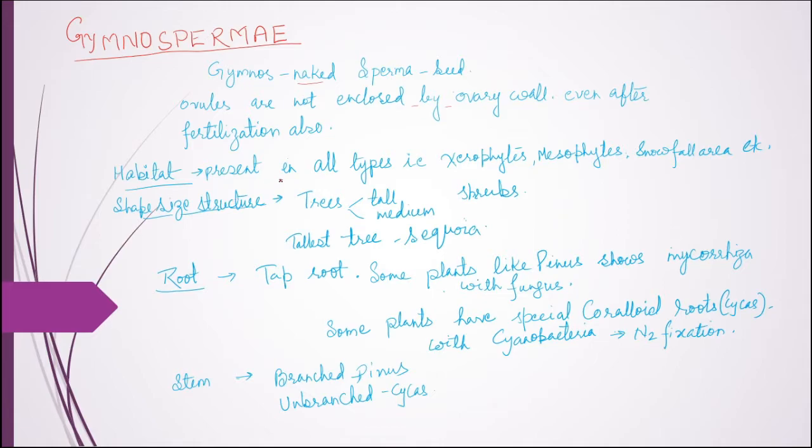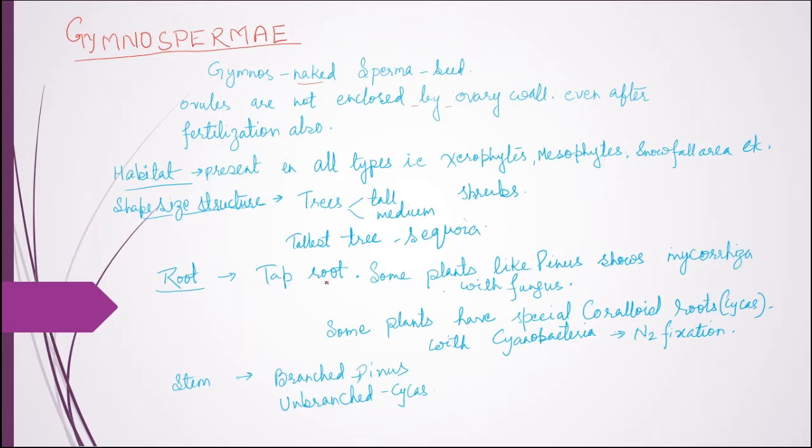Now habitat: they are present in almost all types of habitat, that is xerophytic conditions, mesophytic conditions, snowfall areas, high wind, and high temperature areas, and accordingly they are adapted to all such conditions. Now the shape, size and structure: there are small trees, medium trees and tall trees, as well as shrubs. The tallest tree is the sequoia tree, that is the redwood tree.